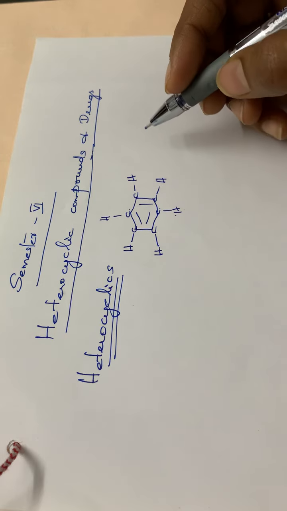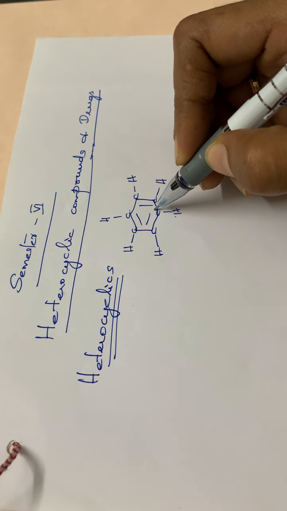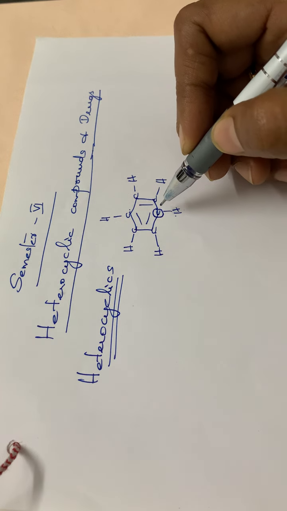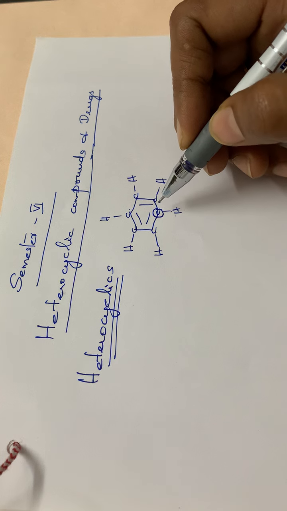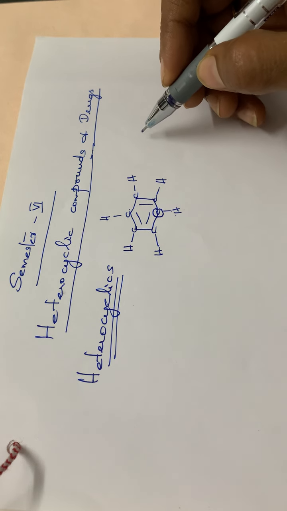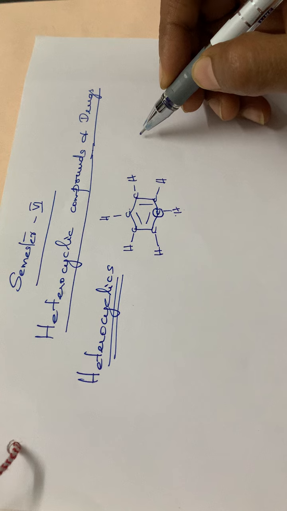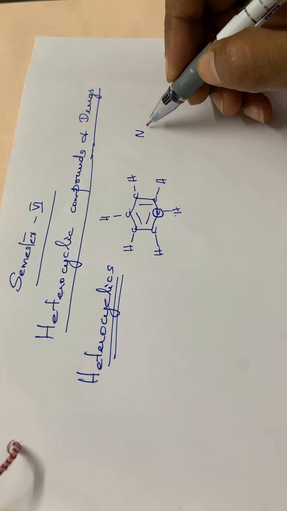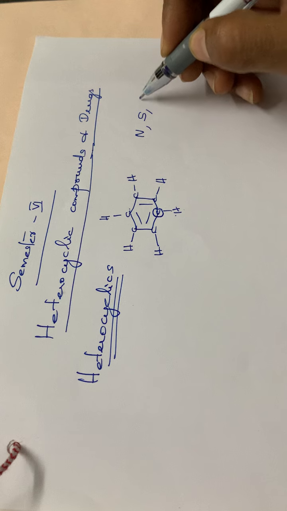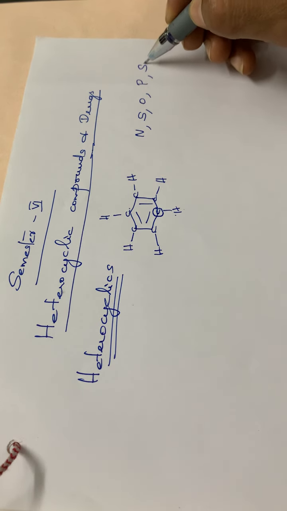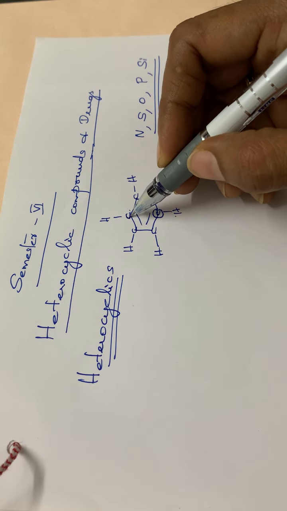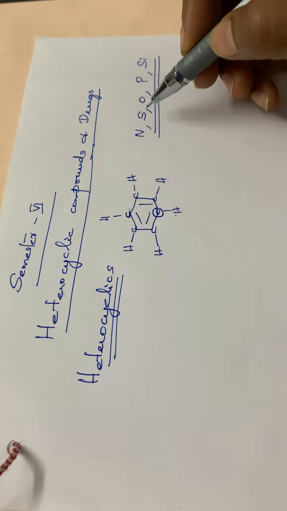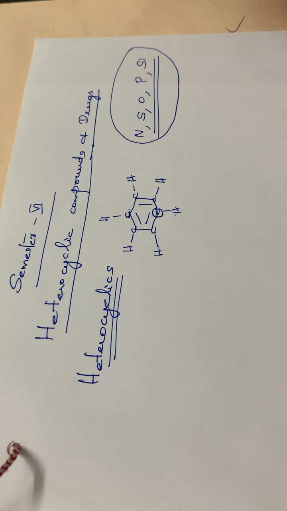But in the case of heterocyclic compounds, one or two of the carbon atoms are replaced by some other hetero atom. For example, this carbon atom can be replaced by nitrogen, or by sulfur, oxygen, phosphorus or silicon, etc. So these are all hetero atoms. When one or two carbon atoms are replaced by any of these elements, we can call it a heterocyclic compound.